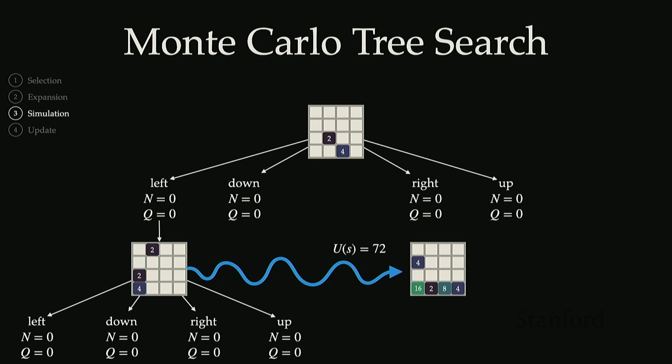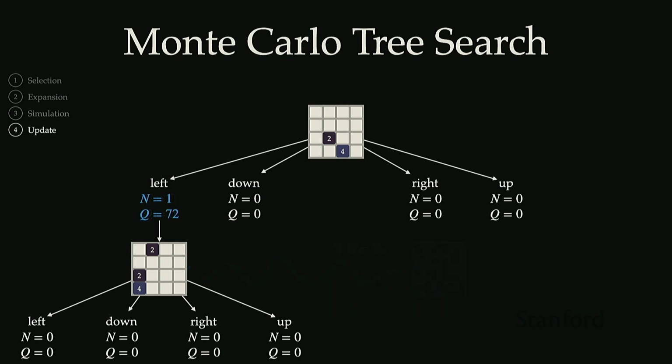And we're now going to update that back up the tree. Okay, so we're going to update our visitation counts now to 1, and then our Q estimate just becomes 72, since this is the only utility estimate we've seen from that state so far. And that would conclude this sort of first expansion of this left action. So now we're going to go back. We finished these 4 steps.